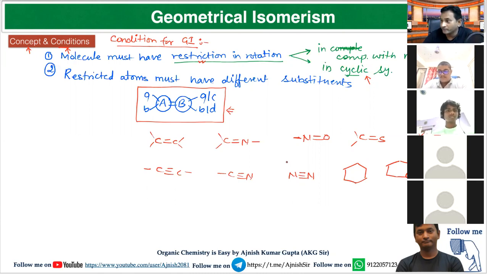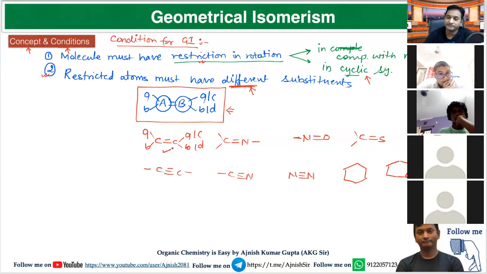Now arises question whether all these molecules will show GI or not. So think for the second: restricted atoms must have different substituent. Different substituent means at least two substituent will be present. So here, if I will change this A, this B, or even I can change all the four. So A have different substituent, B have different substituent, then such molecule will show GI.